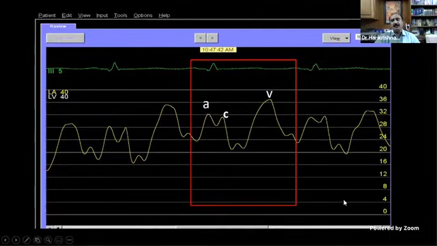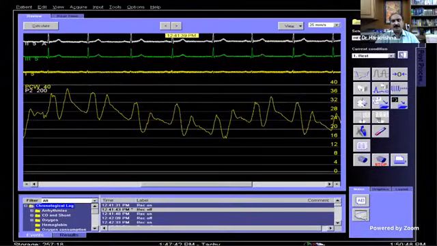So here, what is the pressure? Pressure is high, because the normal pulmonary capillary wedge, you know, here the mean is around 28. And the V wave is high, around 36. A wave is also around 32. So this is a higher pulmonary capillary wedge, indicating higher left atrial pressures. Probably it could be mitral stenosis.